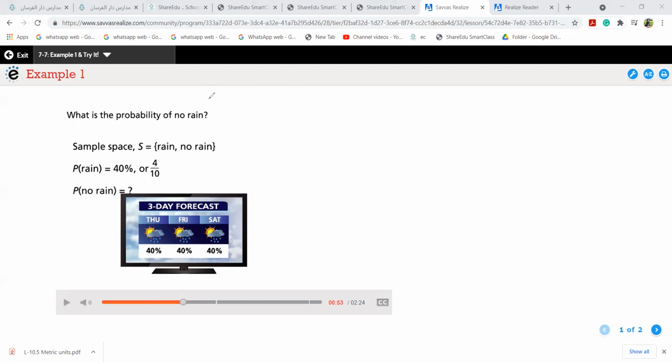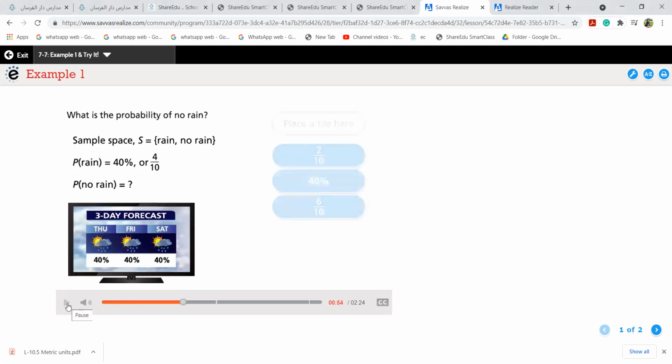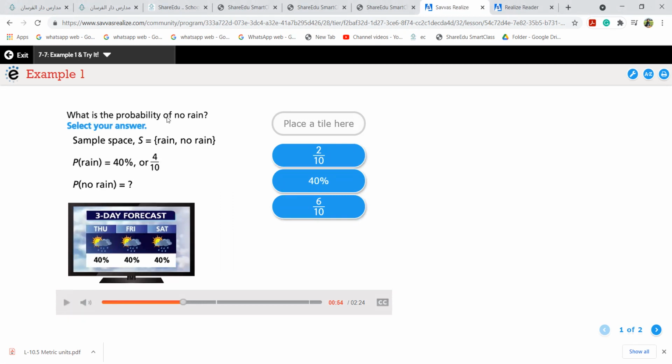It will be 1 minus. It's a formula that you will always subtract from the whole number 1. I always told you, whenever it is no rain, the probability of rain is 4 by 10.